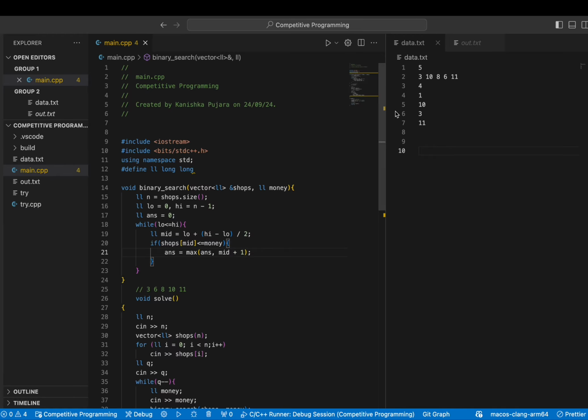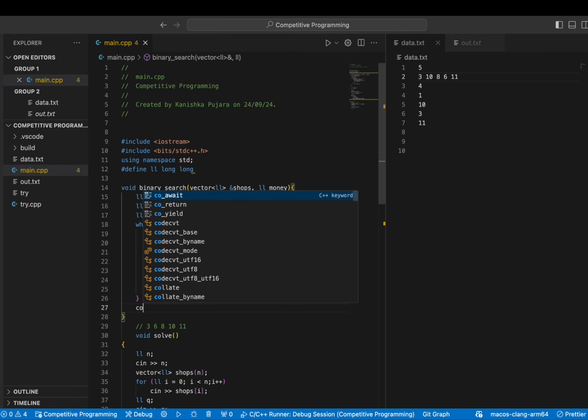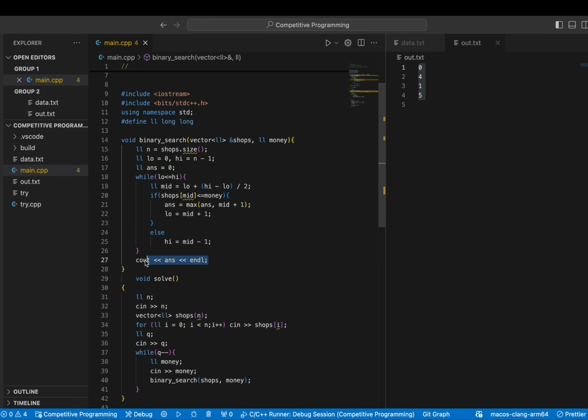Now, why mid plus one? Because mid is the index, which means if we are considering 3, the index will be zero. That means mid will be zero, but the number of shops is one. So that way we are increasing it by one, and we'll do low equals mid plus one, else high equals mid minus one, and at the end we'll print answer. So now we have the code.